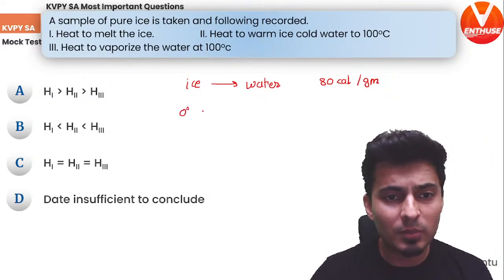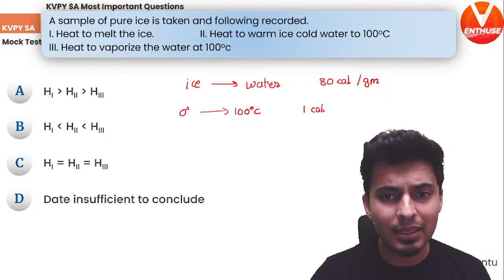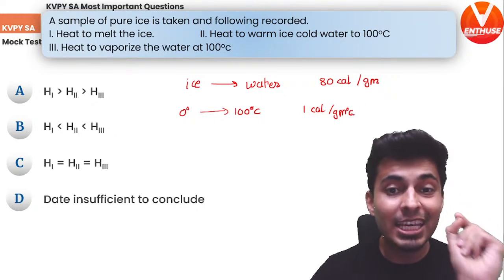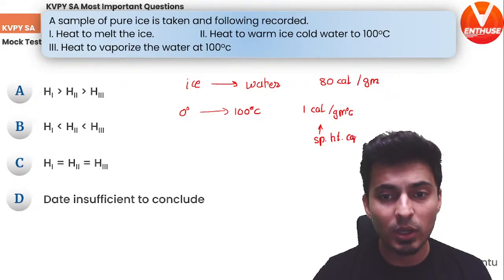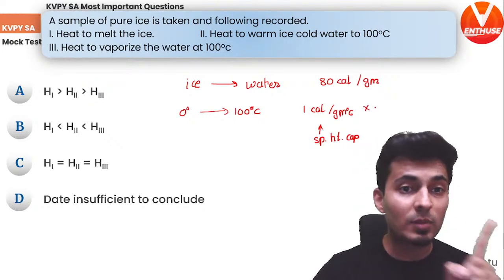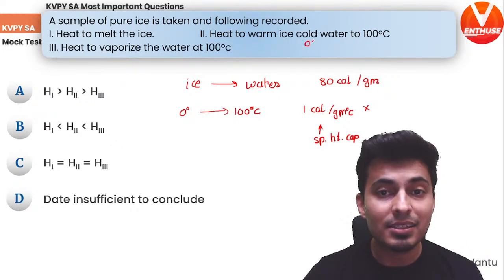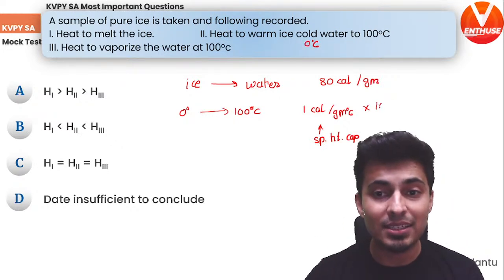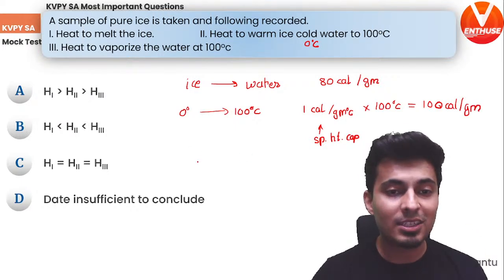When you take the water from 0 degrees Celsius to 100 degrees Celsius, how much do you need per gram? You need 1 calorie per gram per degree Celsius. That's the specific heat capacity of water. You are taking it from 0, ice cold water, to 100 degrees Celsius. So that's a change of 100 degrees Celsius. So 1 into 100 is obviously 100 calories, and that is per gram.